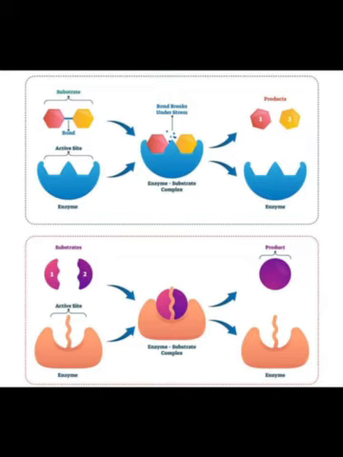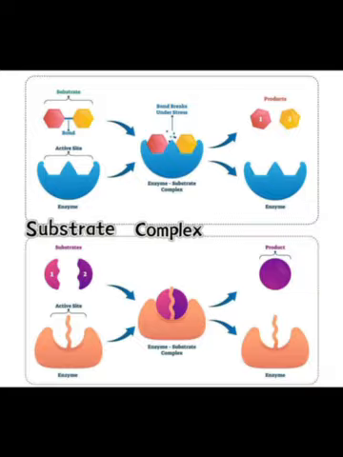It has a specific shape that enables it to bind with a specific substance that fits. That substance is called a substrate. When a substrate is combined with the enzyme and forms a complex, the enzyme would change its shape so that the substrate would break into other kinds of substances or combine with another kind of substrate, resulting in products.